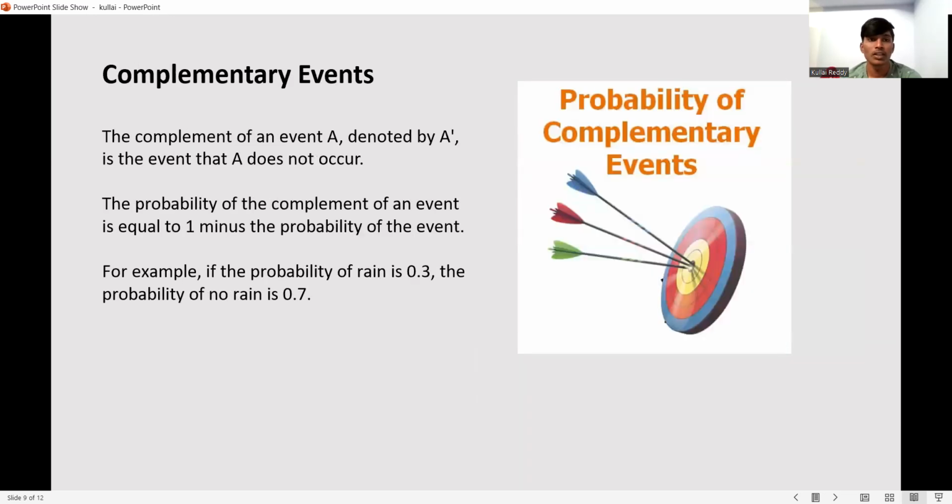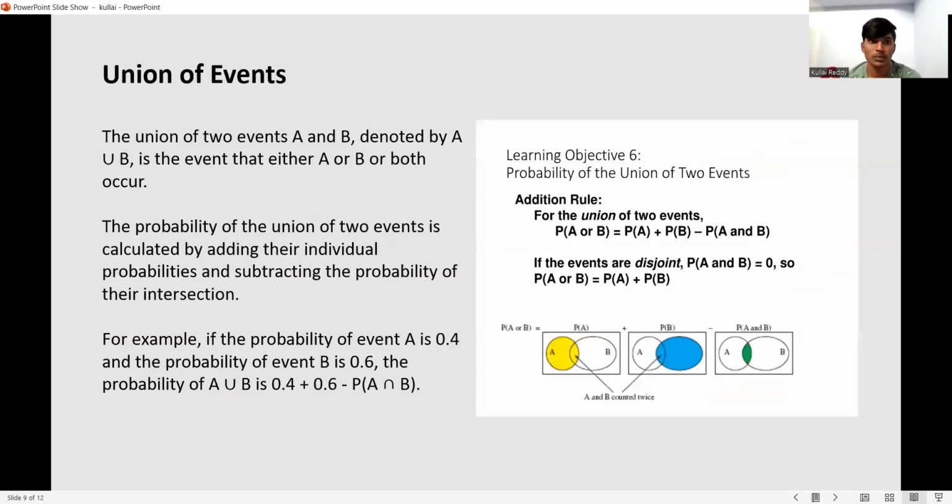Next one, complementary events. The complement of an event A, denoted by A complement, is the event that A does not occur. The probability of the complement of an event is equal to 1 minus the probability of the event. For example, if the probability of rain is 0.3, the probability of no rain is 0.7.